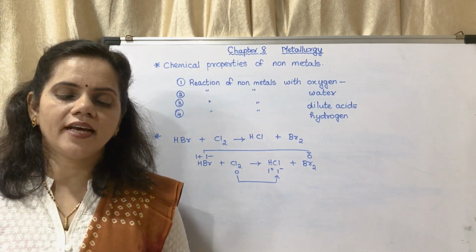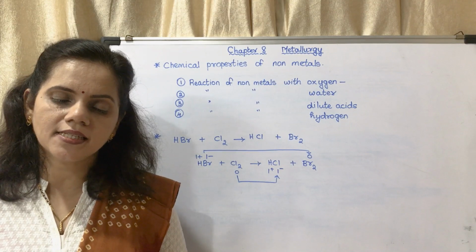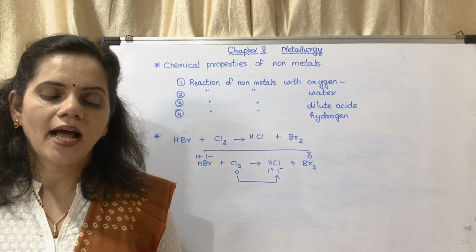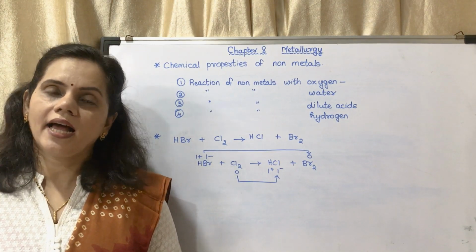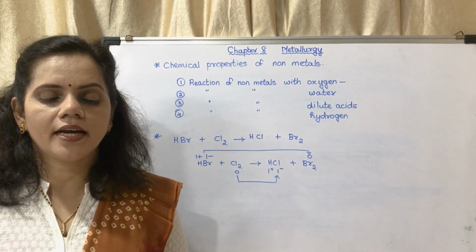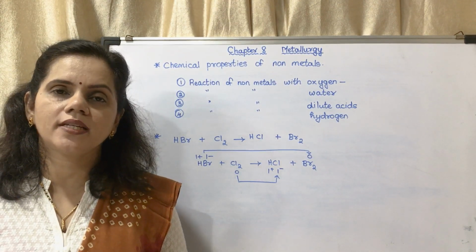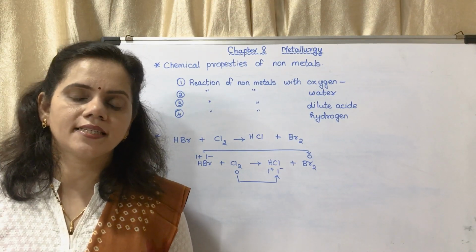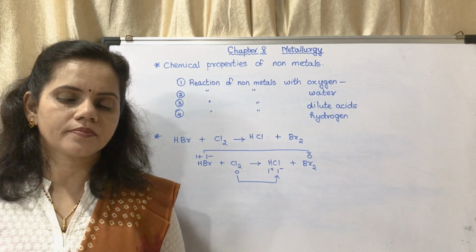Next is reaction of dilute acids with non-metals. Again, non-metals generally do not react with dilute acids, but the halogens react. Chlorine reacts with dilute acid. It reacts with HBr, that is hydrobromic acid, to form hydrochloric acid and bromine.